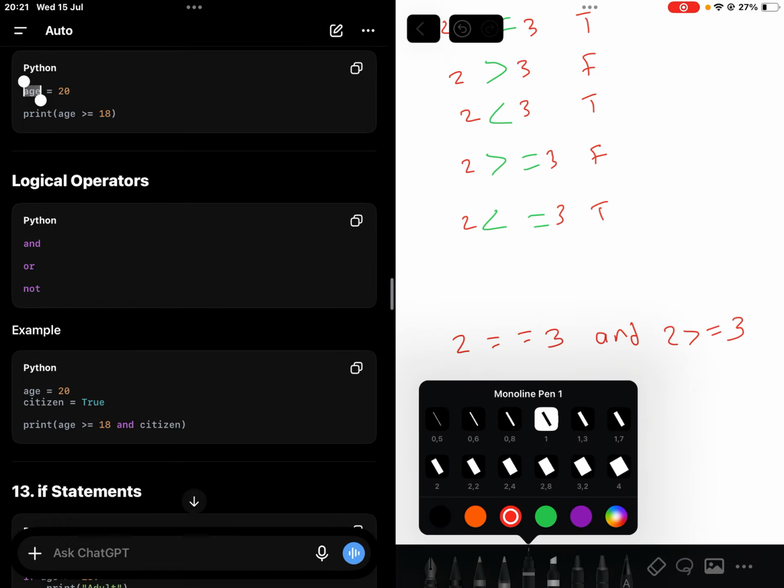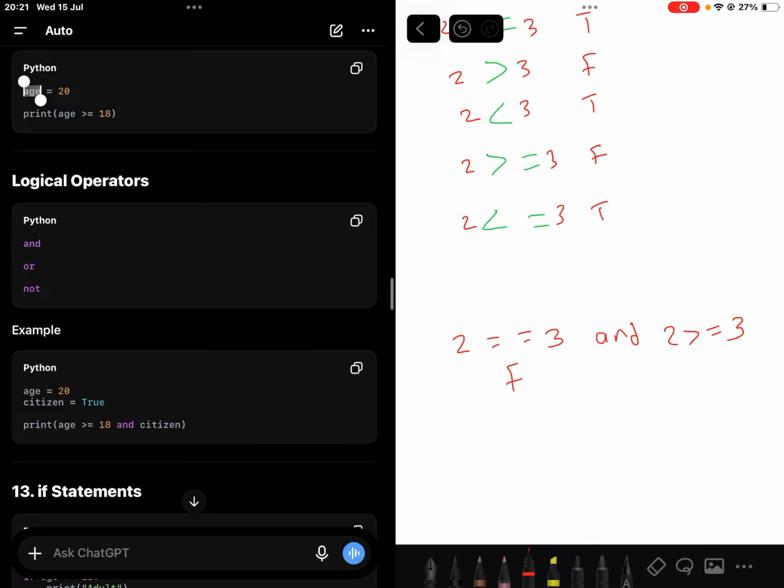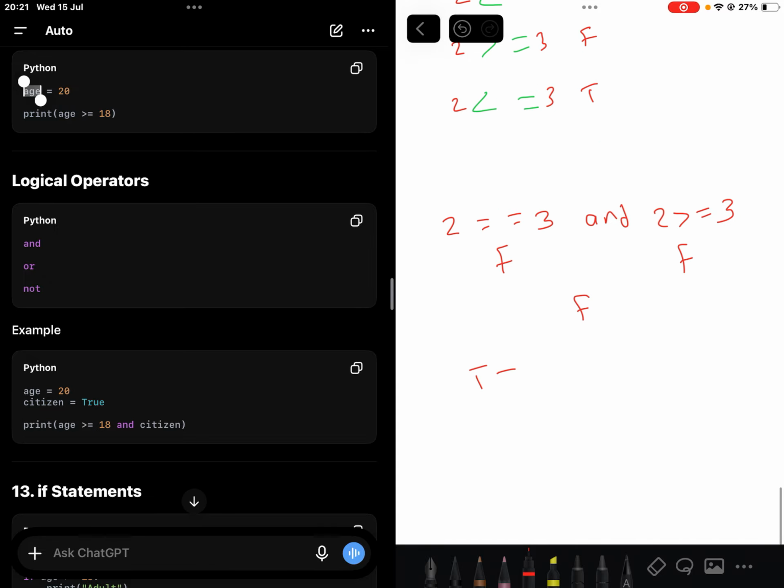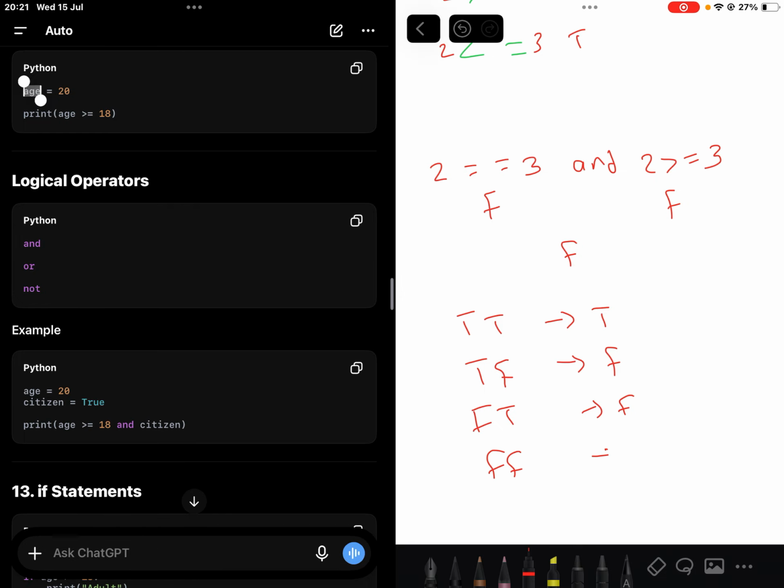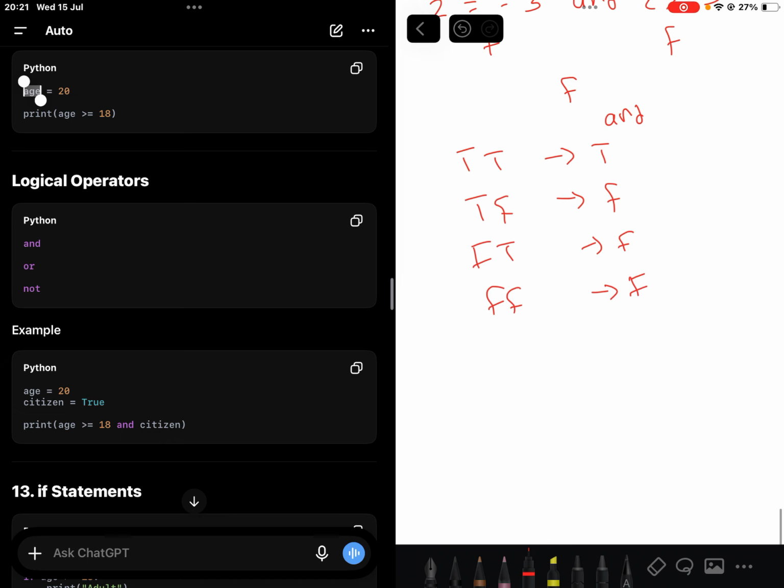So this is a false statement, and this is a false statement, meaning false. So true and true is true. True and false is false. False and true is false. False and false is false. So this is for and.